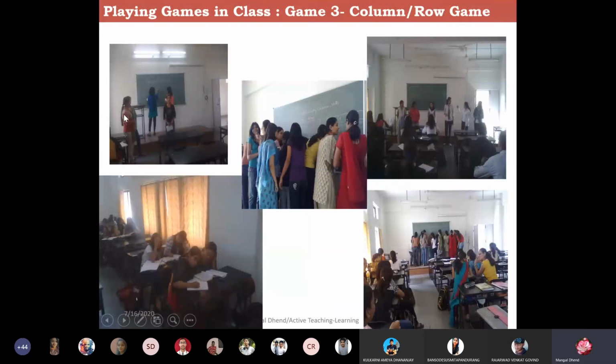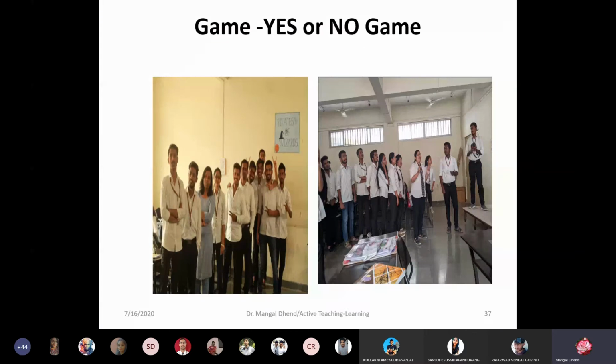Now column games. This will be difficult online, but we can also do it. Some columns we can make, one point each. Suppose I give advantages of conducting material; they need to go on writing the points. We can use our notebook, Microsoft notebook, or your own notebook, and go on writing the points, and then competitions will be there between column and column. Like that we can make the groups also. You have your roll numbers, and I can make it online or you can make it yourself. That way also we can use.